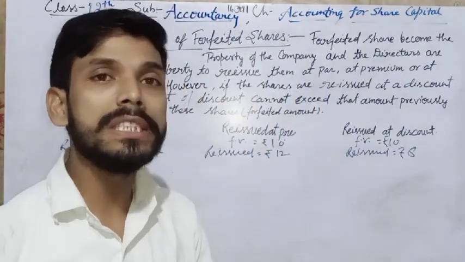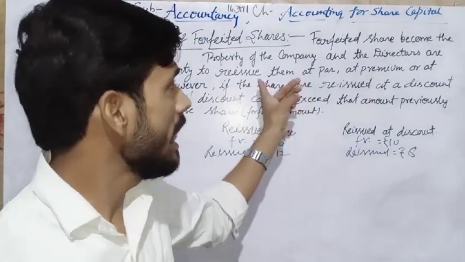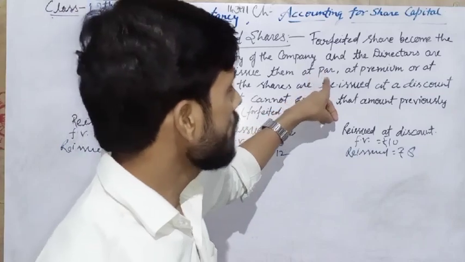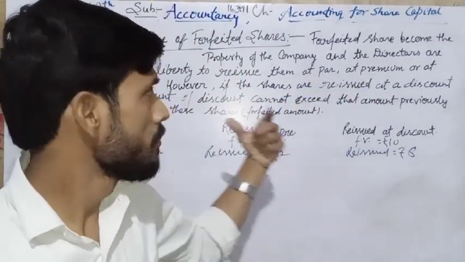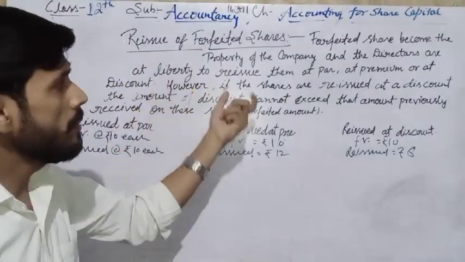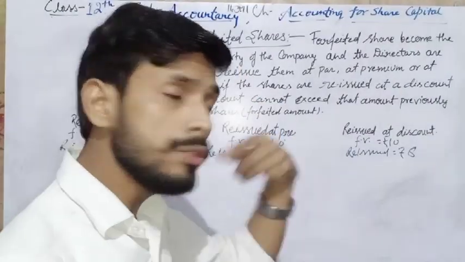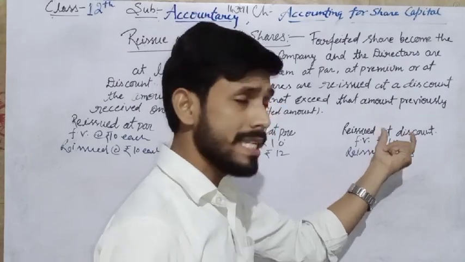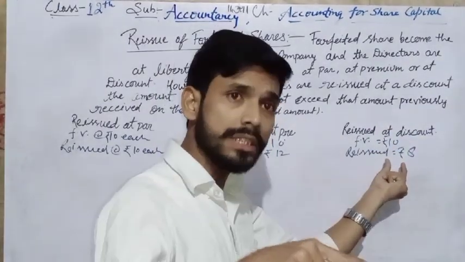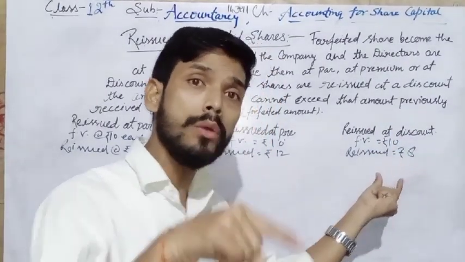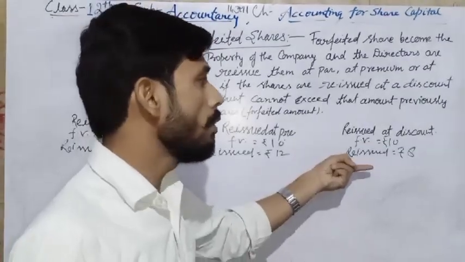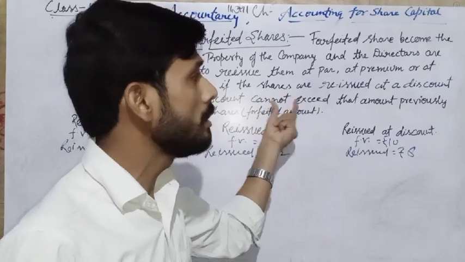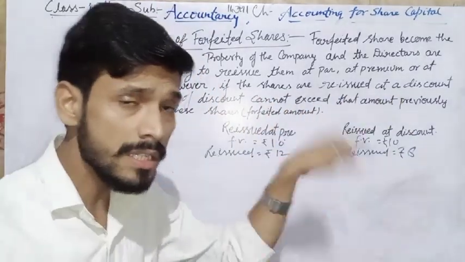There are three conditions: they can reissue such shares at par, at premium or at discount as per their wish. However, if they reissue the shares at a discount, the discount cannot be more than the amount previously received on such shares.